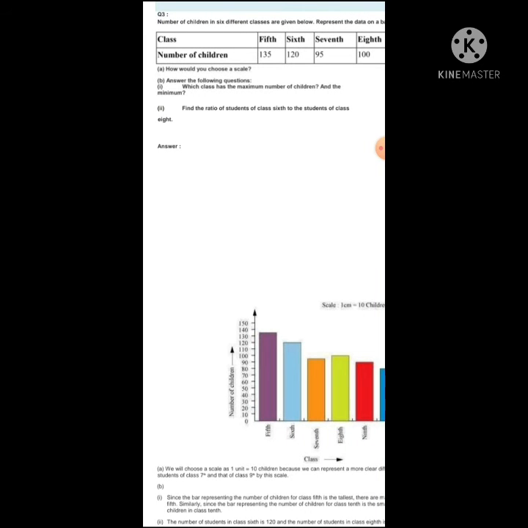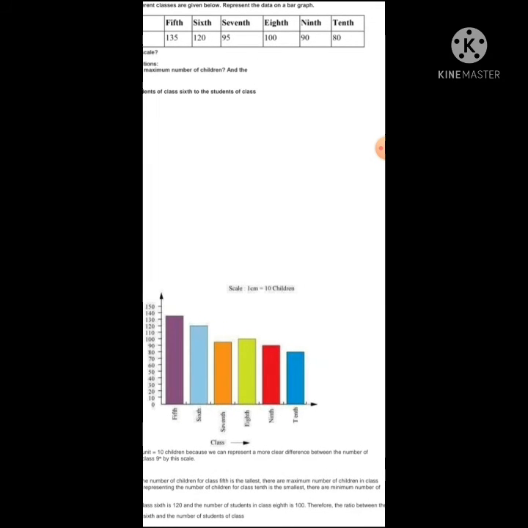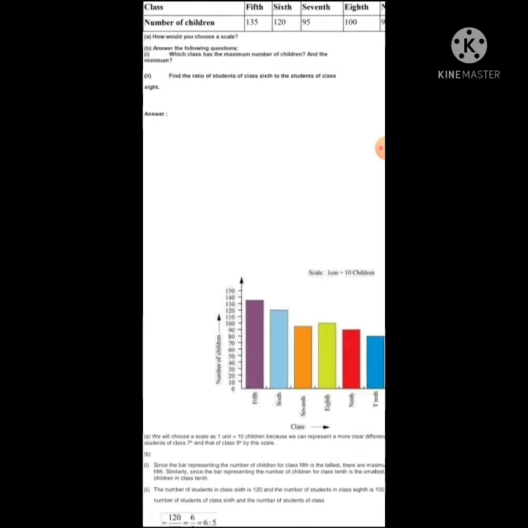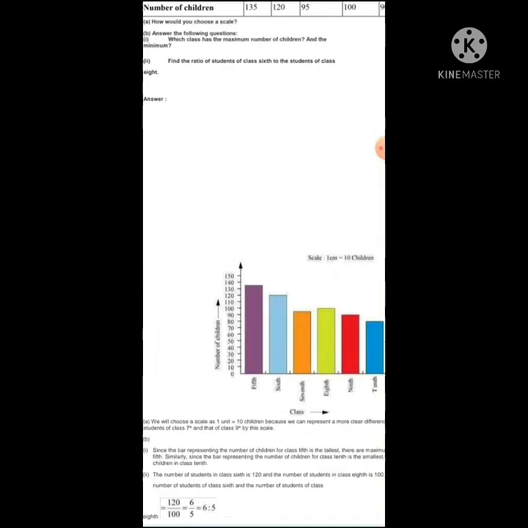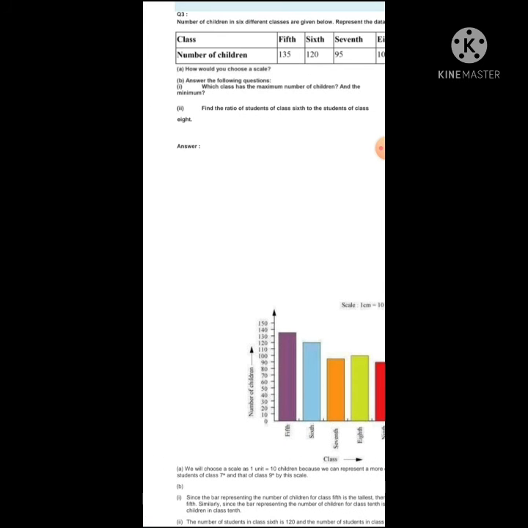How would you choose a scale? How are we going to choose a scale? We are going to choose a scale as 1 unit equal to 10 children. You can see in the graph it is given already, because we can represent a clearer difference between the number of students of class 7th and that of class 9 by this scale.